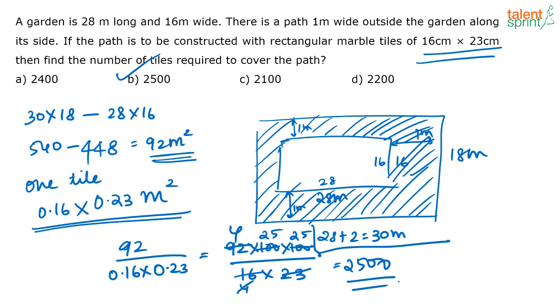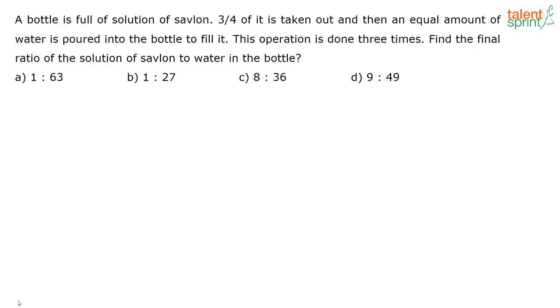Okay, hope it is clear. This is a very typical type of question that comes from mensuration. We are finding the area of the shaded region. This is the area that you have to tile. You know the area of one tile. So how many tiles are required? Total area to be covered divided by area of one tile. That is equal to option B. Next question.